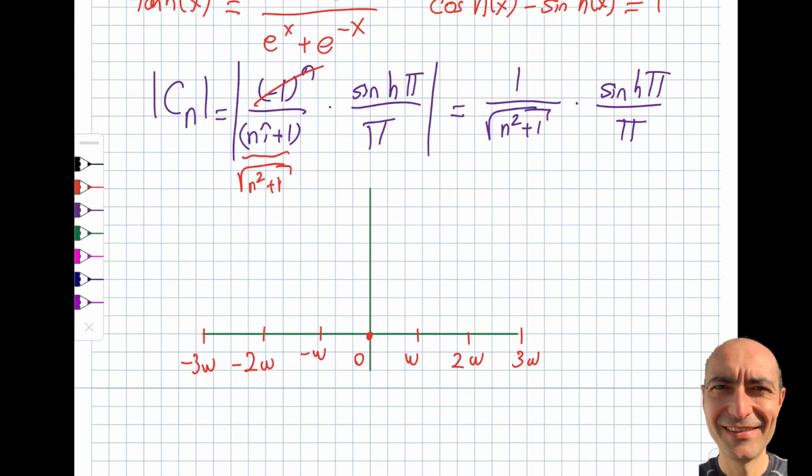If I have n equal to 0, this amplitude at n equal to 0 right over here will be hyperbolic sine pi divided by pi. If you punch this in the calculator, you're going to see a little bit above 3.5. That's not the point, but just to have an idea. Then if I put n equal to 1, you will get something like that, and then it keeps dropping. So this will be your frequency spectrum for this particular case. Obviously, this goes to infinity.